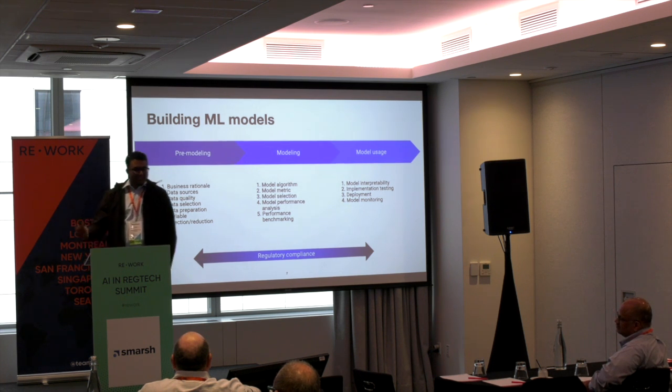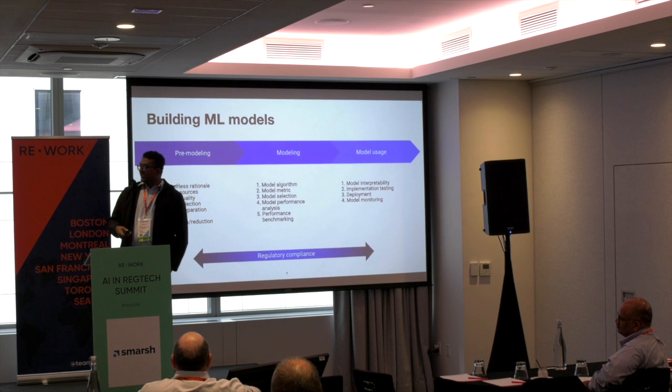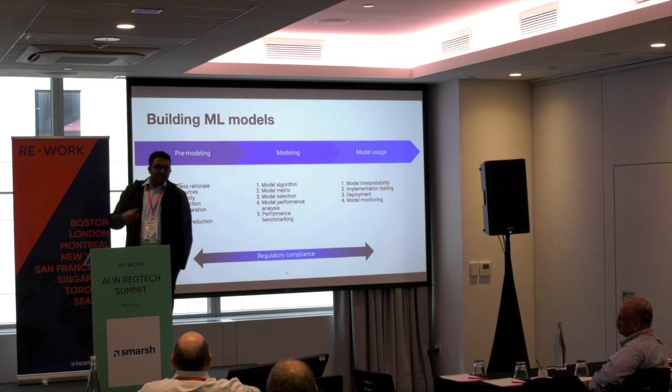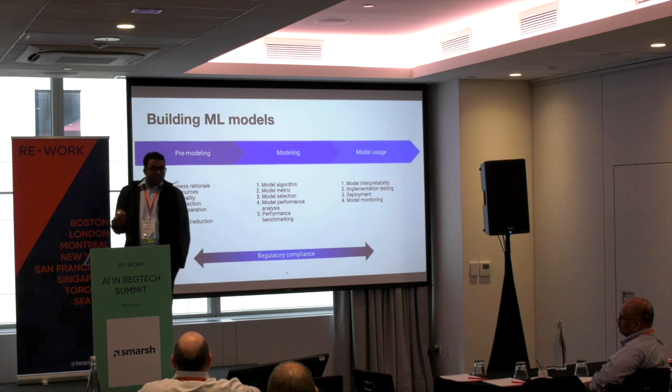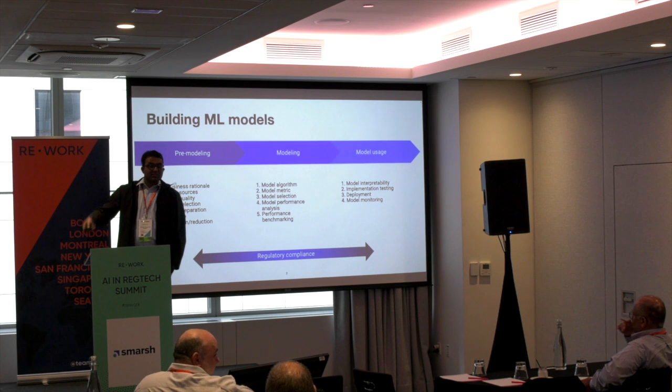So thanks to both of you. But definitely, in my experience, pre-modeling is probably 50-60%. Model usage is the next biggest thing, maybe 20-30%. And the modeling is actually the smallest component of the steps, where a lot of times today we also have AutoML, where we can just plug in the data and get the model. But we really need to think about the pre-modeling and the model usage steps, which would lead to a successful ML model.